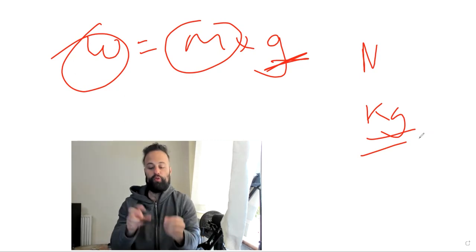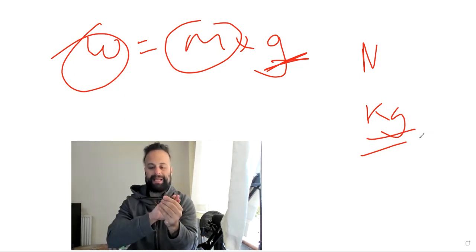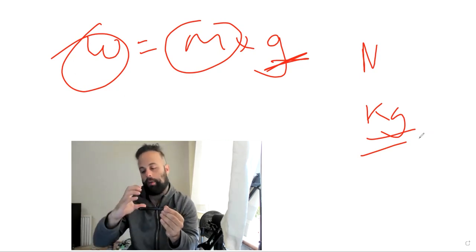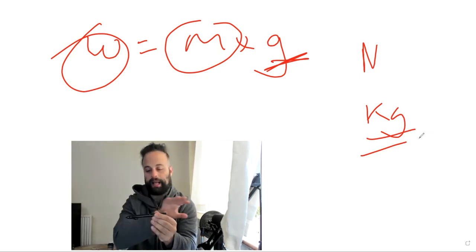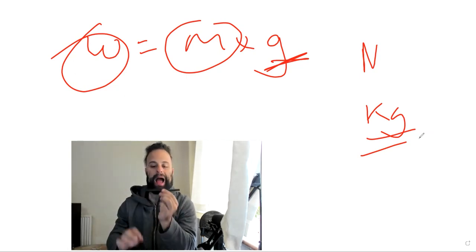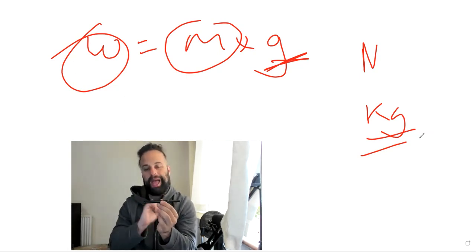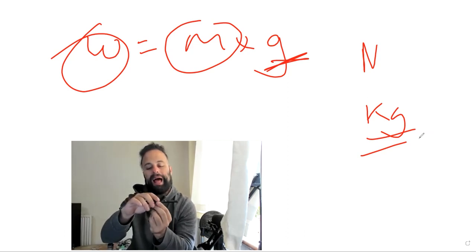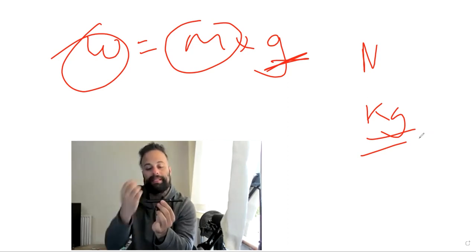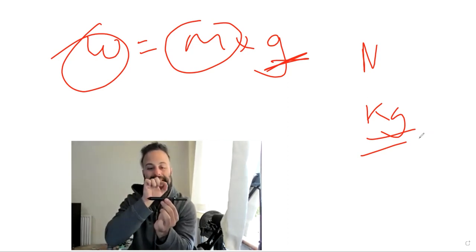Now, if I took a ruler, or let's say a pen, the mass is evenly distributed if it's a uniform pen. So if it hasn't got a bigger side on one side and it's evenly spaced, the mass is evenly distributed. However, the weight of the pen is going to be found at a place called the center of gravity. Now, if it's evenly distributed, the center of gravity is going to be in the center.